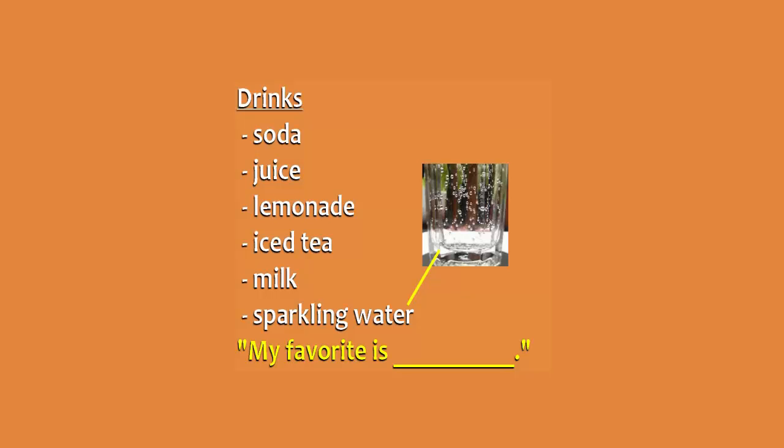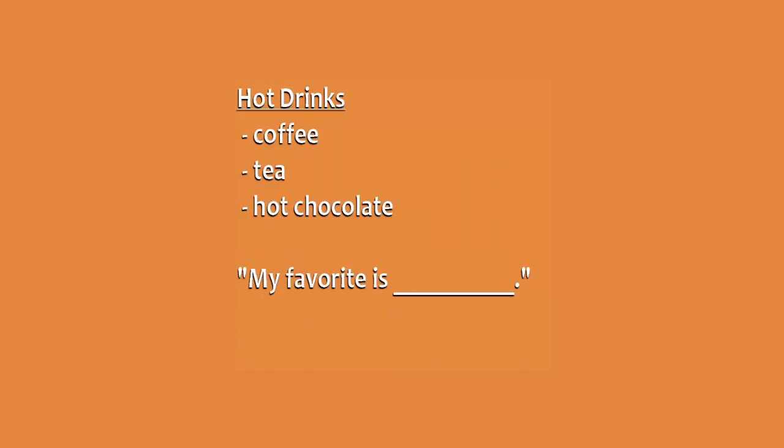Drinks. Here are 5 types of cold drinks: soda, juice, lemonade, iced tea, milk, and sparkling water. Say it now. My favorite cold drink is. The 3 major types of hot drinks are coffee, tea, and hot chocolate.